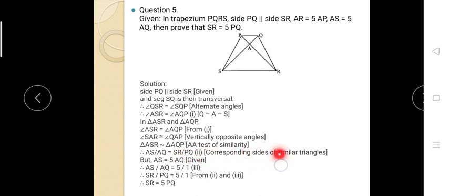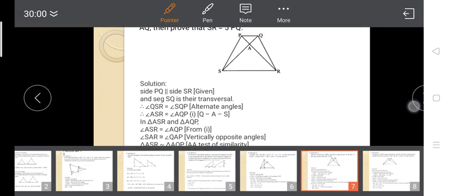Yes, the corresponding sides of similar triangles. In geometry from 9th standard I am going to tell you these reasons are very important. For the step you get half marks and for the reason half marks. And therefore, since AS is equal to 5 times AQ, SR is also equal to 5 times PQ. Understood, students? Very simple question it is.